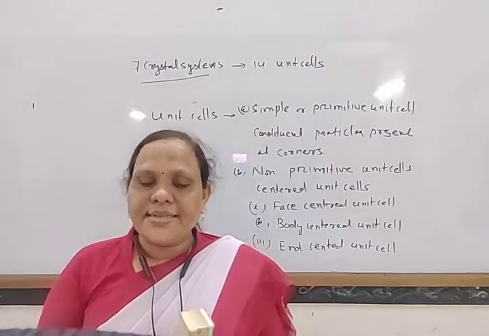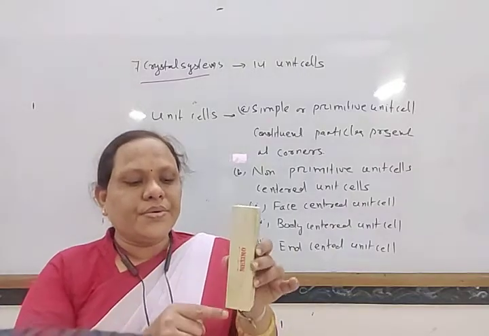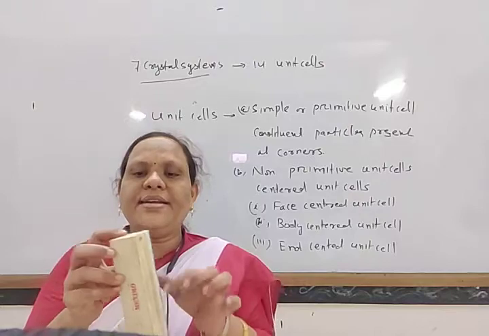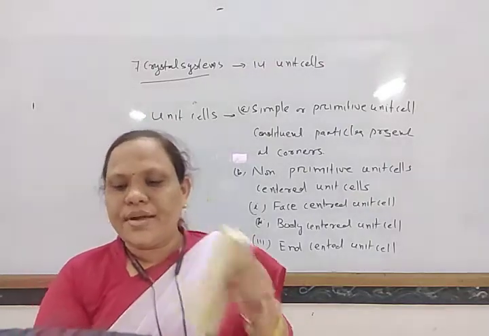And how many edges are there? 1, 2, 3, 4, 5, 6, 7, 8, 9, 10, 11, 12.